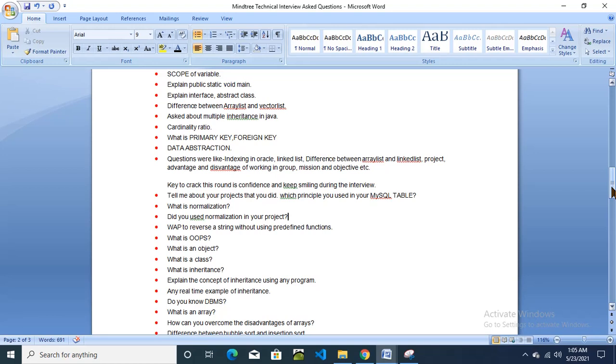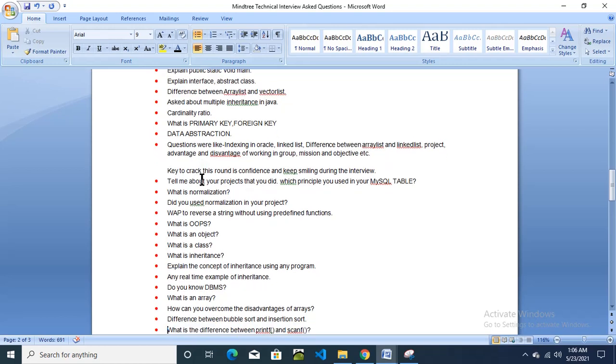To learn about OOPS concept, search or go to this website, Javatpoint. I will just write it here, Javatpoint. This is the website, and search Javatpoint OOPS concept. You will get it. Candidates who are from a non-CSIT background can prepare from it. Whenever you explain OOPS concept, that is object oriented programming concept, please explain in a practical way.